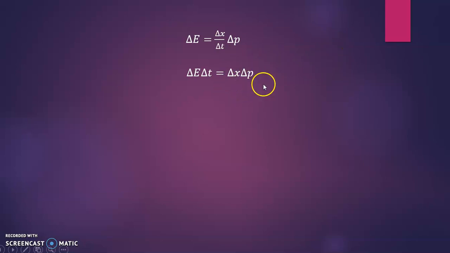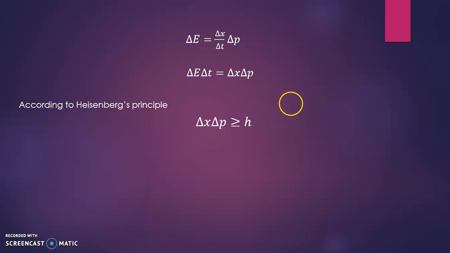This delta x into delta p value you already know, which is given by Heisenberg. So according to the Heisenberg principle, we know the value delta x into delta p is greater than or equal to h. So on one side we know, the other side should be that value.